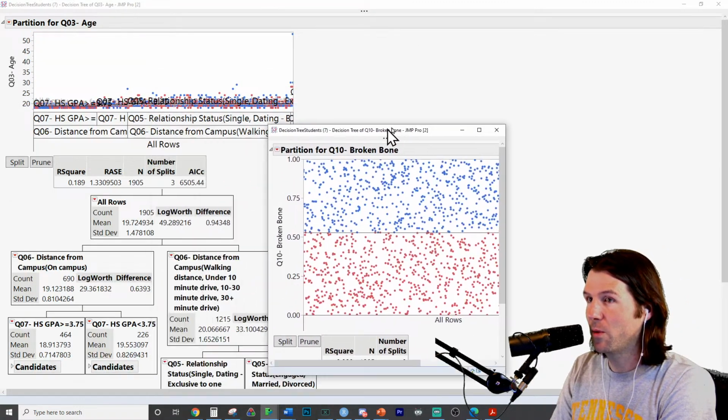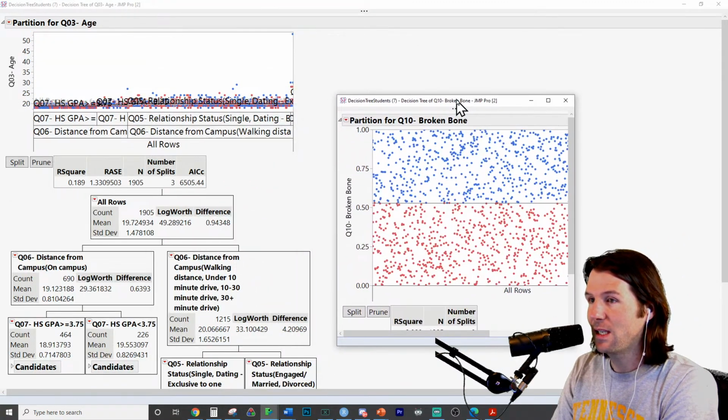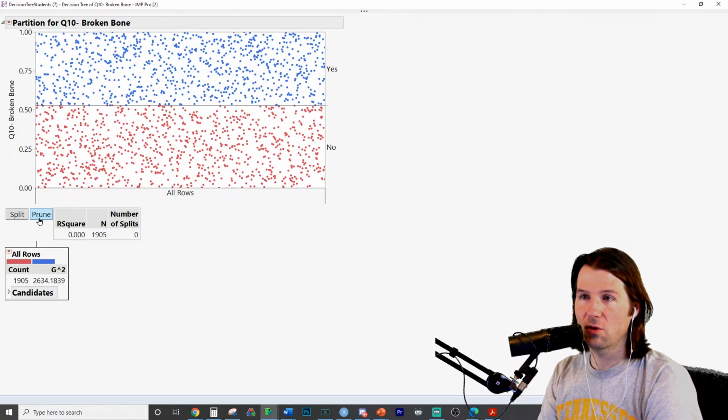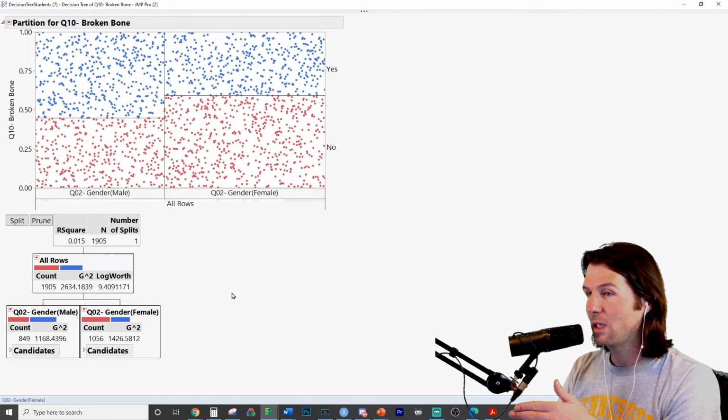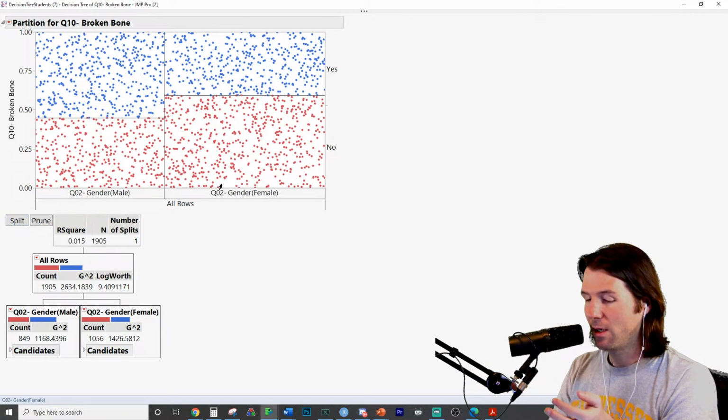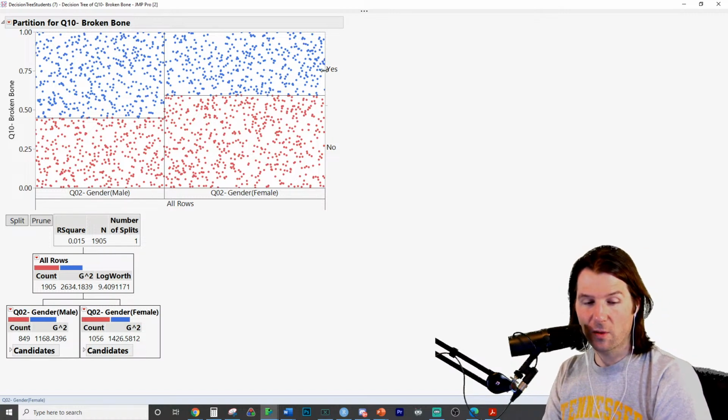It's still just coloring the points in the background, but you will not see categories, at least in the y variable here. Notice the difference between the quantitative y, which is going to predict the mean, and we see the mean being predicted down here. But the categorical decision tree is going to try to put things into groups, hence why we can color the points. When we split the tree, it's going to find the best variable to split on, which now we see is males versus females right here, where males were more likely to have broken a bone.